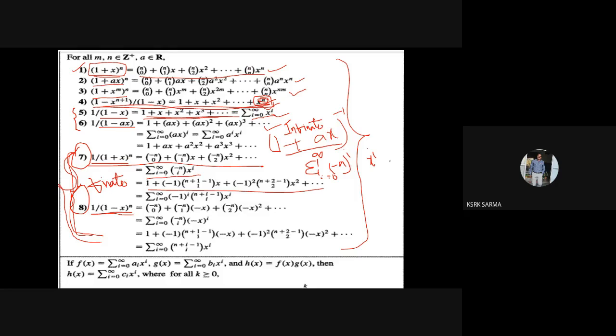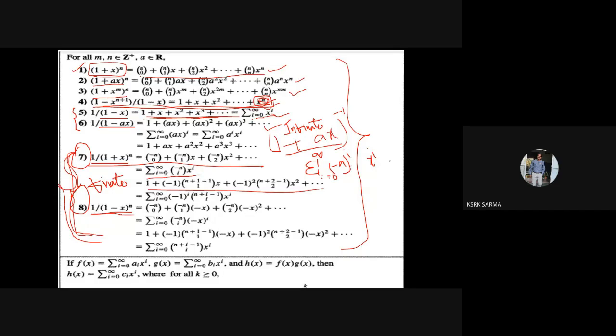So minus n ci can be written as n plus r minus 1 cr into x power r. So minus n cr can be written as n plus r minus 1 cr. If it is a minus value, if it is a non-positive value in the combinations, that can be written as minus 1 whole power r, n plus r minus 1 cr, into x power r.